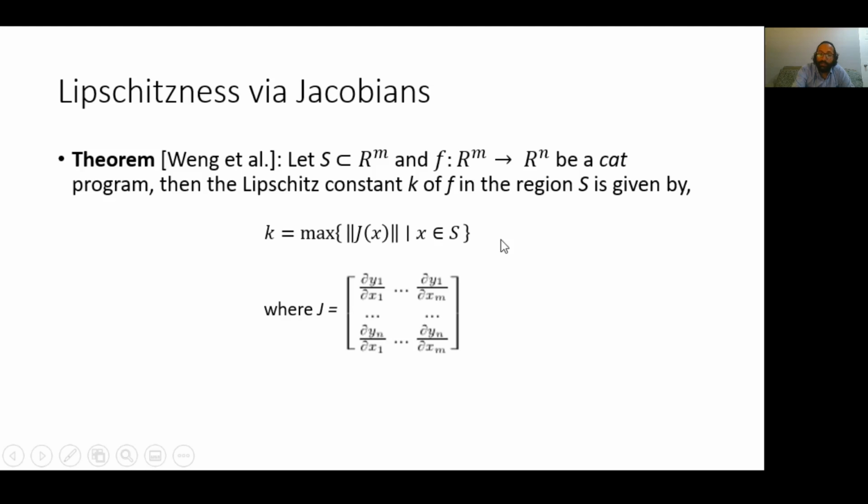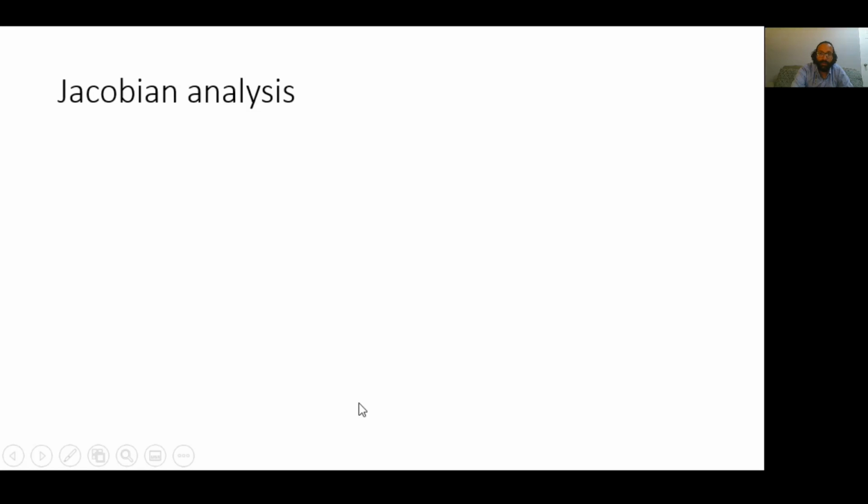Using this result, if we can compute the max of these operator norm values, we can also compute the Lipschitz constant k of f in a specific region. So we design an analysis that we refer to as the Jacobian analysis that helps us over-approximate this max operator norm value.